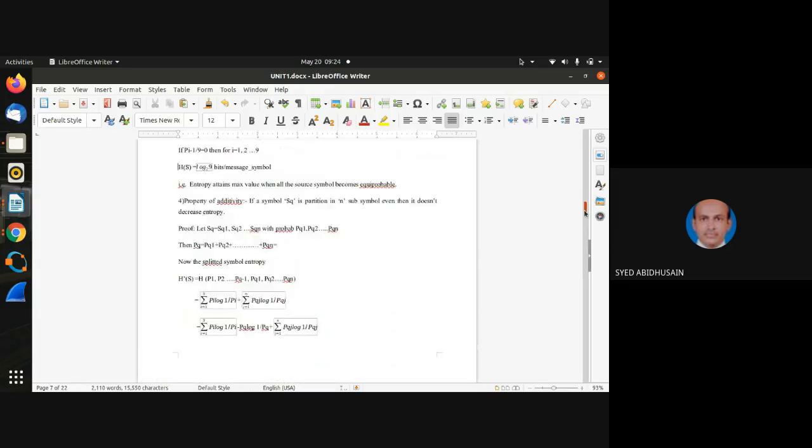Now let us go to the next property. It says property of additivity. If a symbol S_Q is partitioned into n sub-symbols, then it doesn't decrease the entropy.